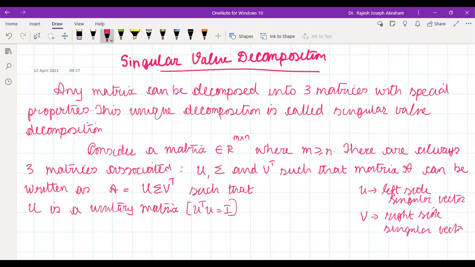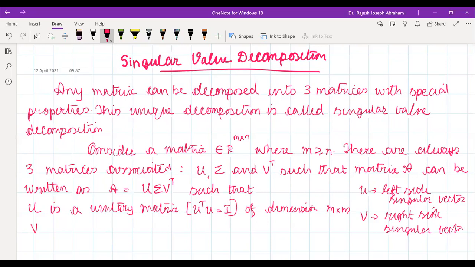What will be the order of the U matrix? M cross M.